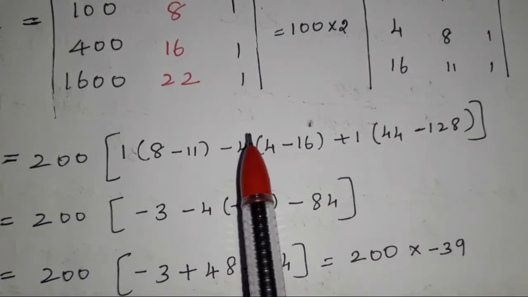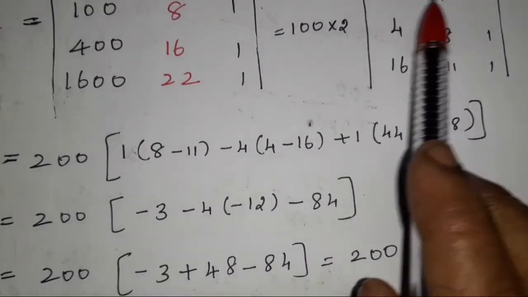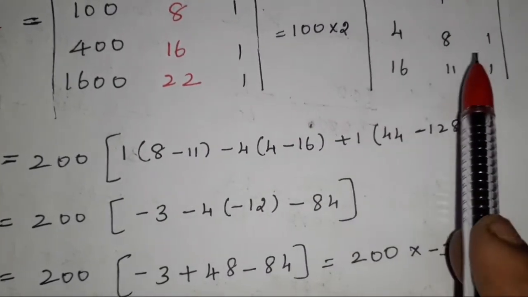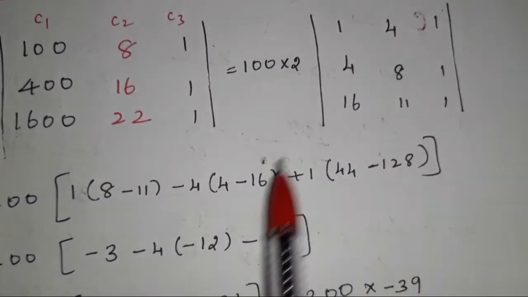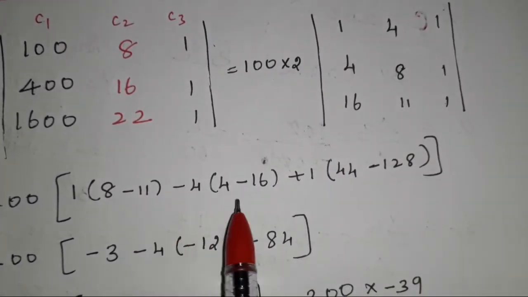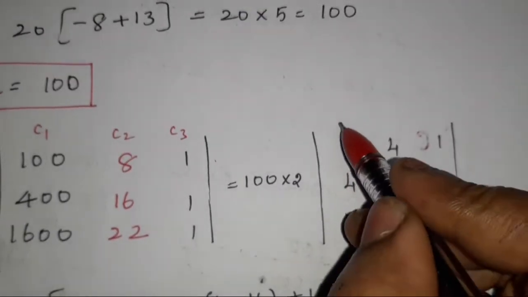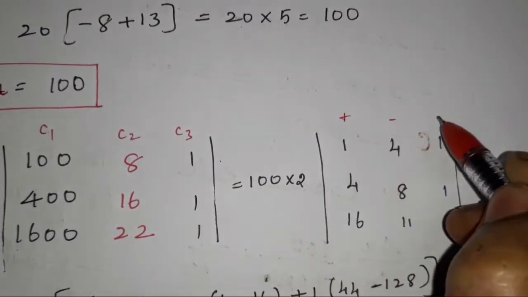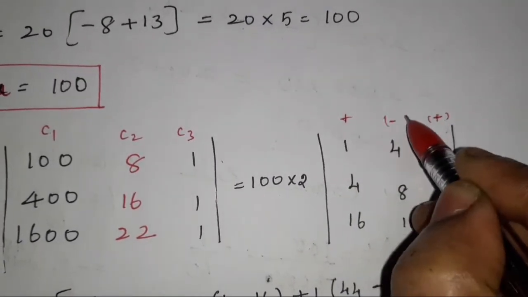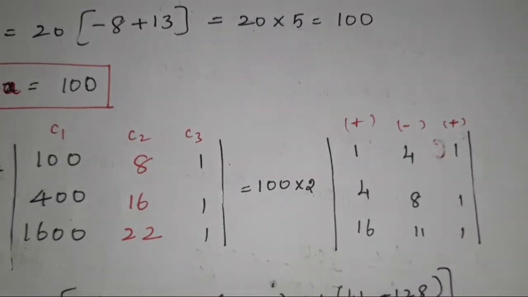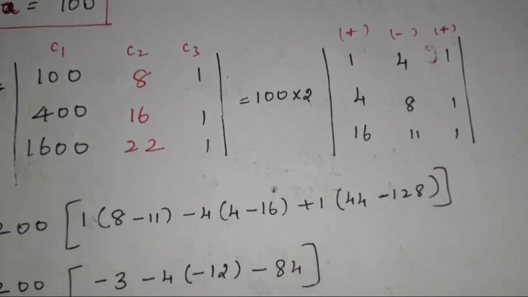Similarly, 1 into, leaving that row and column. What happened? 8 ones are 8. 11 ones are 11. Minus. Again, the first value is plus, the second one is minus, the third value is what? Plus. Remember, recall again one more time. Again and again I am telling, go through that properly.